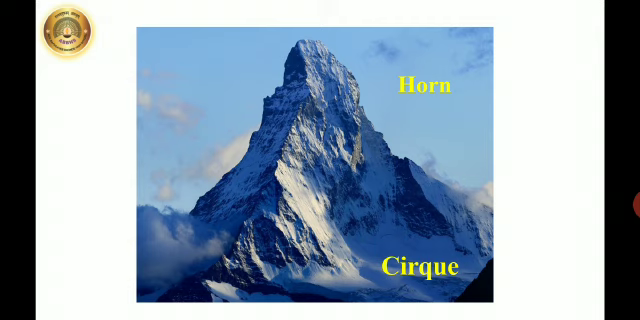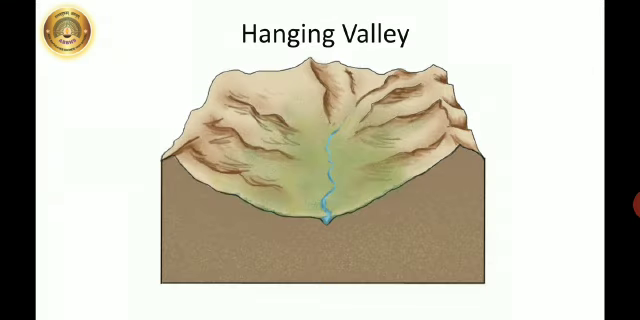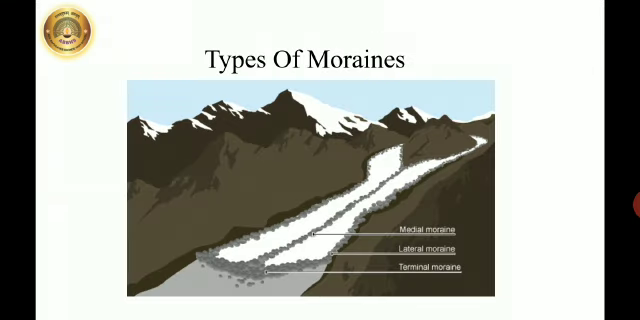Similar to rivers, the glaciers also transport and deposit sediments. Glaciers carry sediments with them. These are called moraines. The types of moraines are the lateral moraine, medial moraine, terminal moraine and ground moraine.